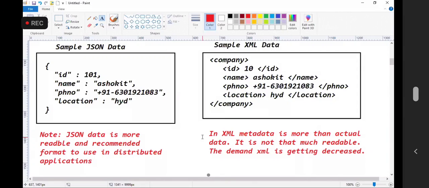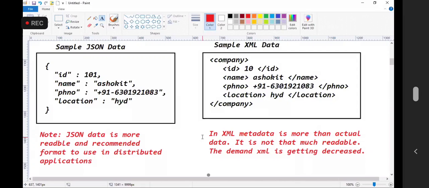But which is recommended, XML or JSON? JSON is lightweight and JSON is more readable.